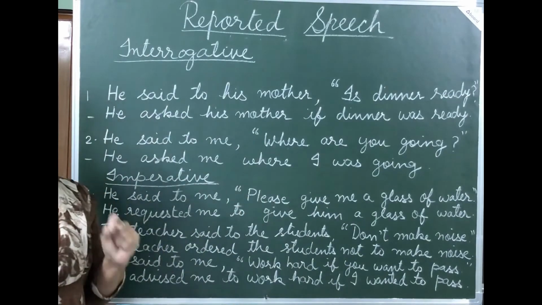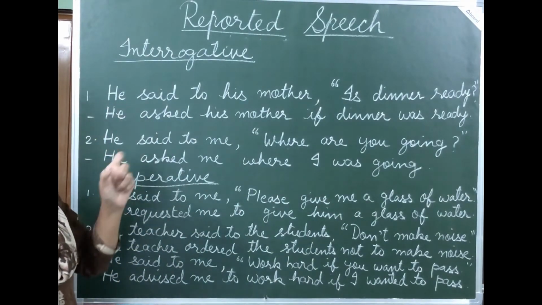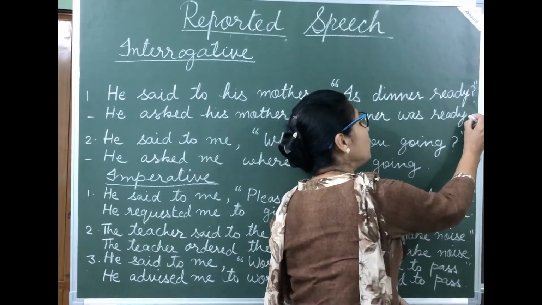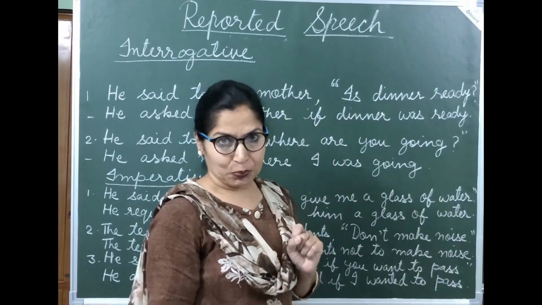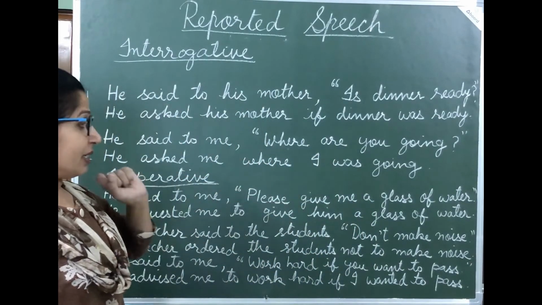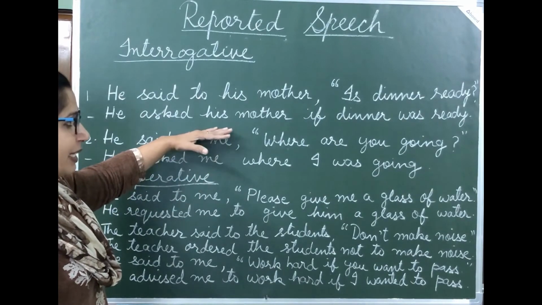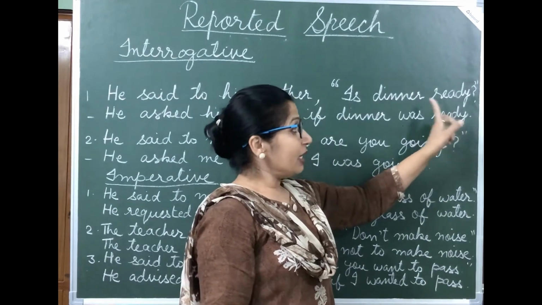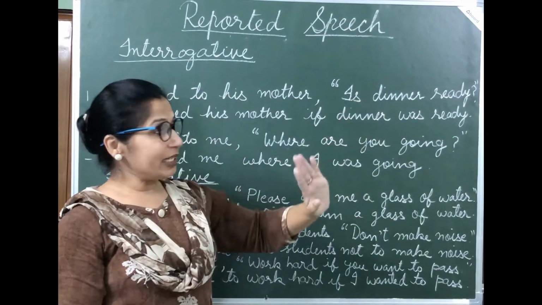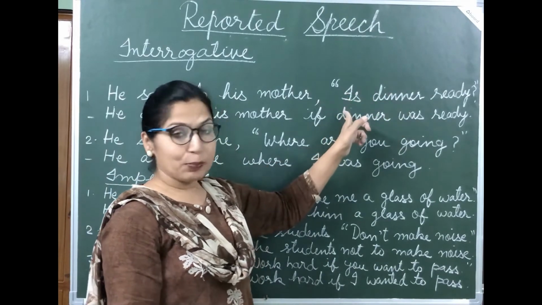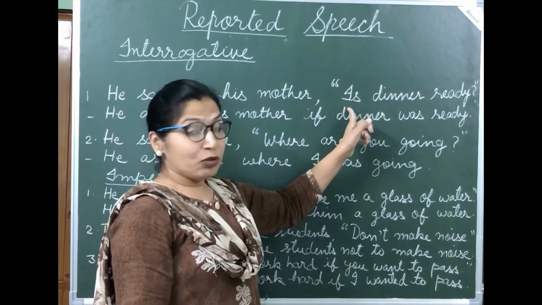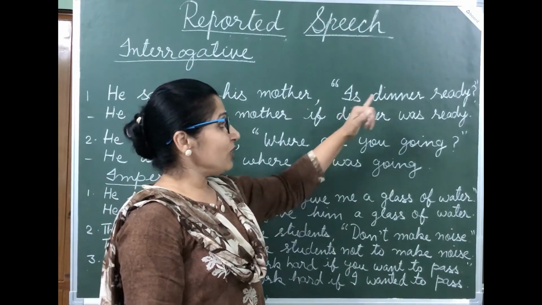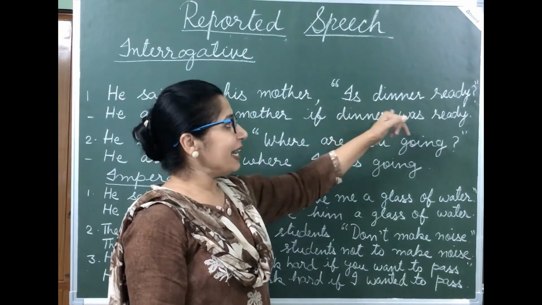Now one more thing you have to remember: whenever we change direct speech into indirect speech, in indirect speech at the end we always have to put a full stop. No other punctuation mark we can use. So here we have to remove the question mark and put a full stop. Now for making interrogative sentences, we bring the helping verb before. So when you change this into indirect speech, we will have to bring the subject before and the helping verb after that.